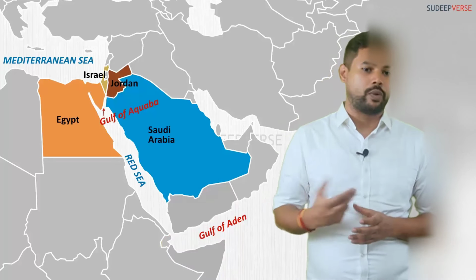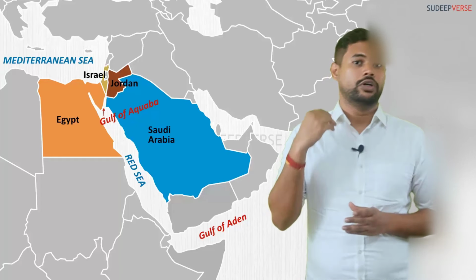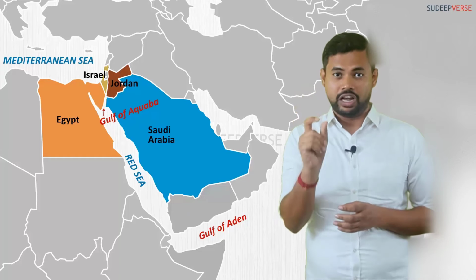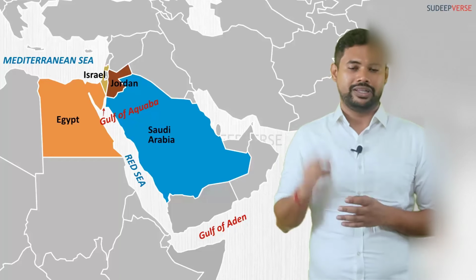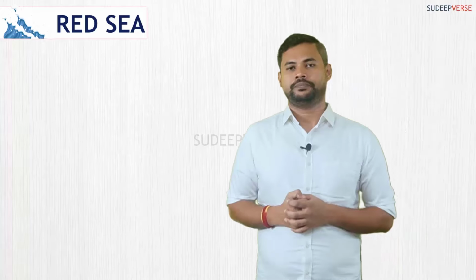And then Gulf of Aqaba, you have Egypt, you have Israel, you have Jordan, you have Saudi Arabia. Again, Gulf of Aqaba is very important. It's a gulf where four countries culminate or they share their border. Again, I'll repeat, Egypt, Israel, Jordan, and Saudi Arabia.